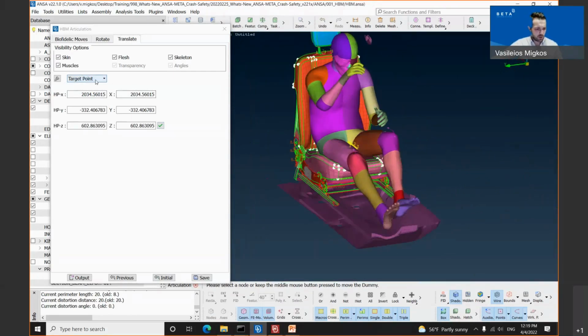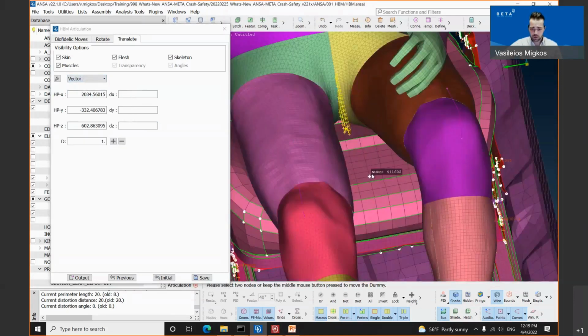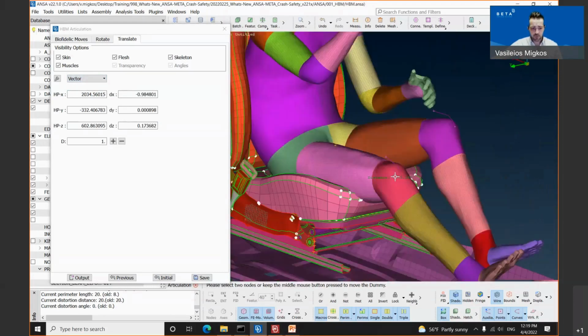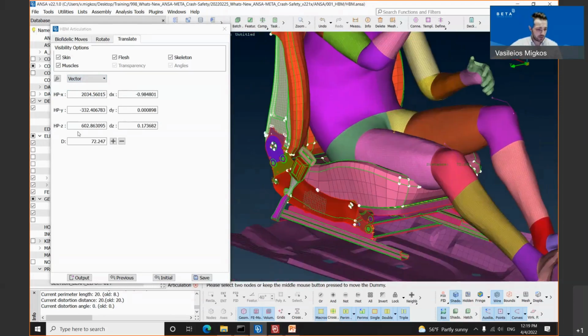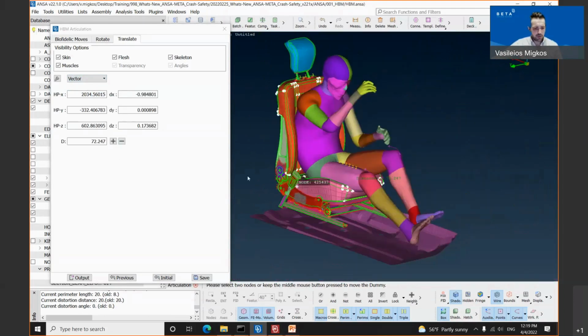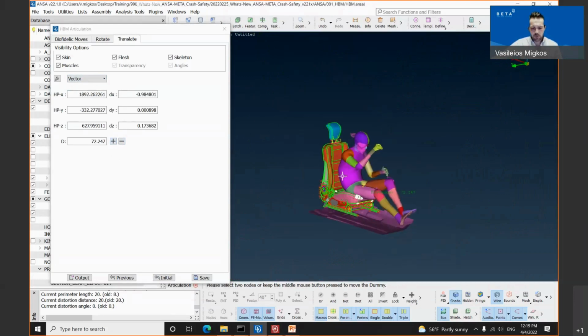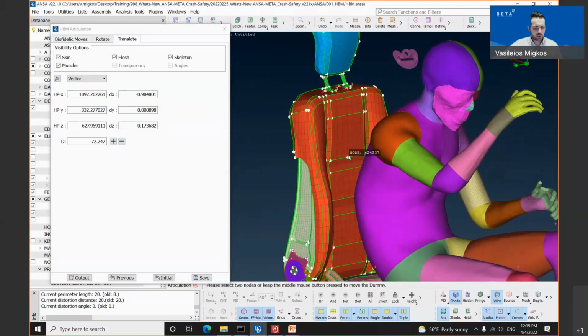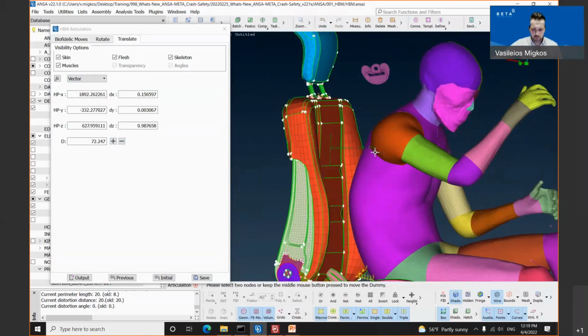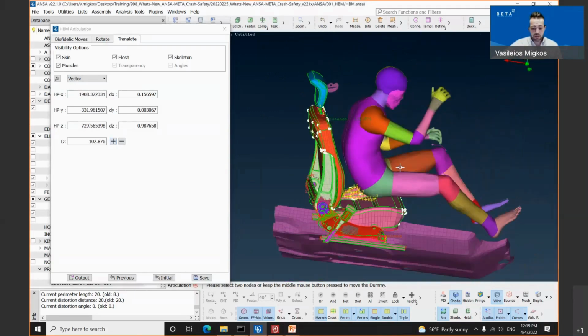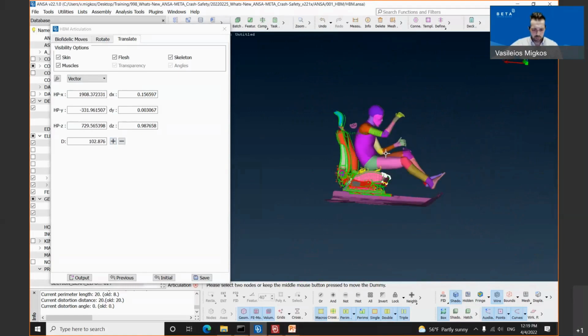Apart from this, we have also, from this drop-down menu, the option vector. Vector means that the user needs to select two nodes in order to define the vector. As you can see, the distance has been written also in the D field, and the user needs to click the plus or minus button in order to move the human body model in the positive or negative direction. Let's say that we will select the plus button twice, and we will select two different nodes in order to change the vector, the first one and the second one, and we will click again the plus button. Let's assume that this is the desired position of our human body model.